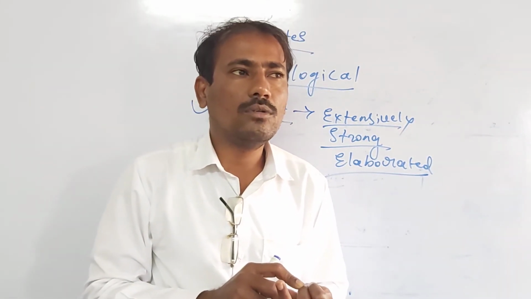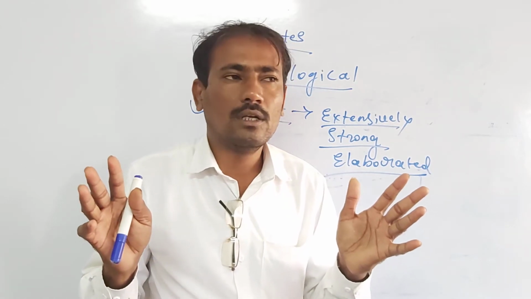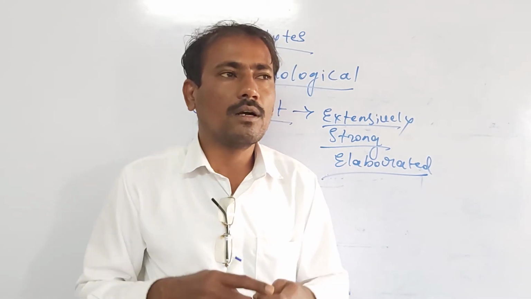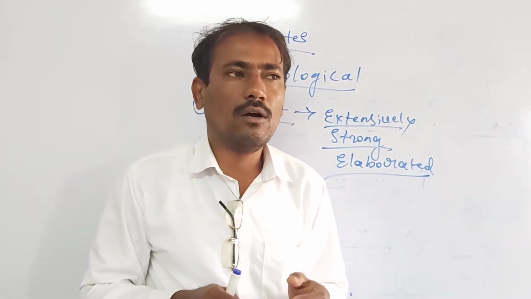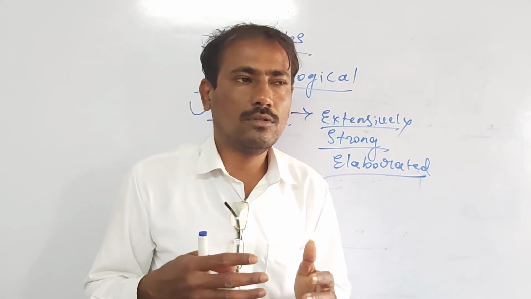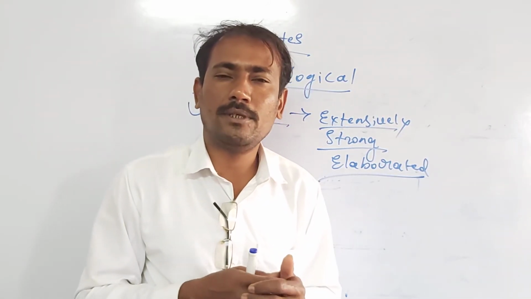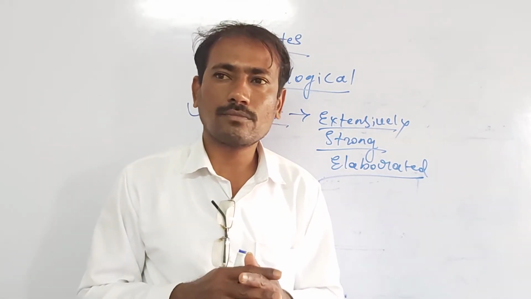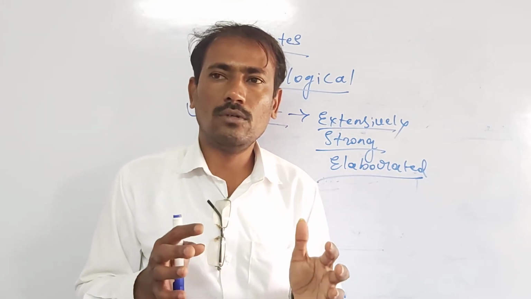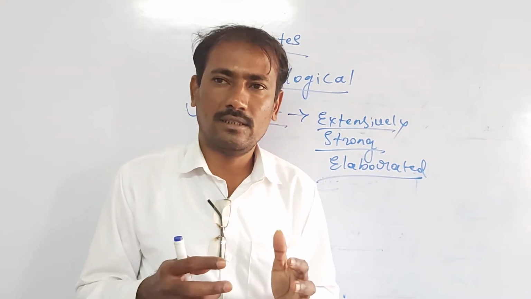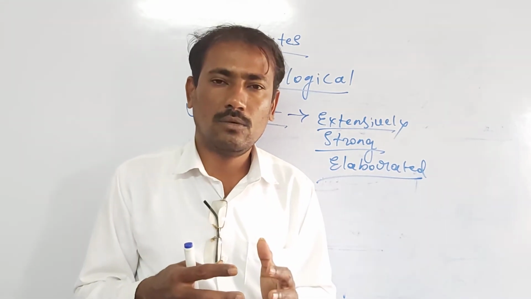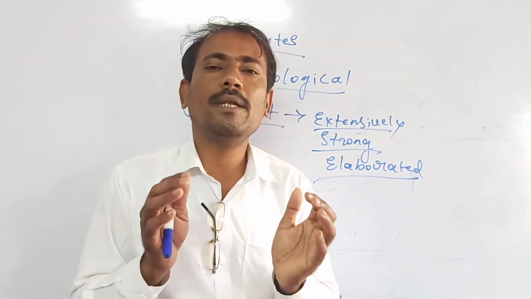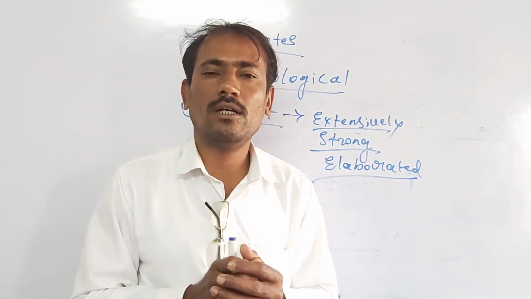In order to survive under such unfavorable conditions, they have to check the rate of transpiration to a minimum. Then they have to utilize the absorbed water, whatever they contain within their cell sap, in a minimum way for their metabolic activities.